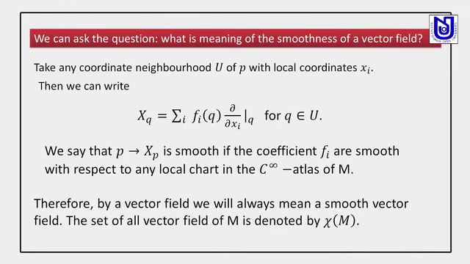Then we can write Xq is equal to the summation of fi(q) ∂/∂xi at q, for all q belonging to U. We say that the assignment Xp is smooth if these coefficients fi are smooth with respect to any local chart in any smooth atlas of M. Therefore, by a vector field we always mean a smooth vector field, and the set of all vector fields on M is denoted by χ(M).